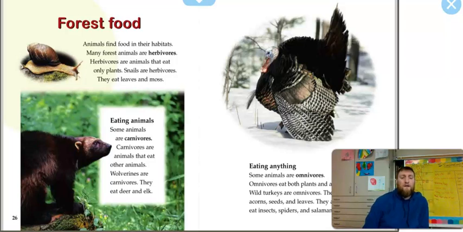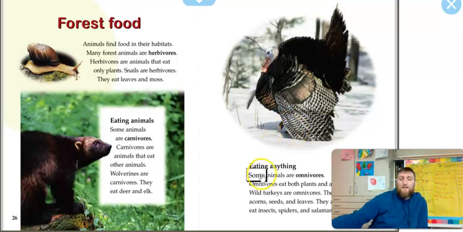Eating animals. Some animals are carnivores. Say it with me, carnivores. Carnivores are animals that eat other animals. Wolverines are carnivores. They eat deer and elk. Yep, this is called a wolverine right here. Wolverine's a person from a movie. He is, and he probably got his name because he's a lot like it.